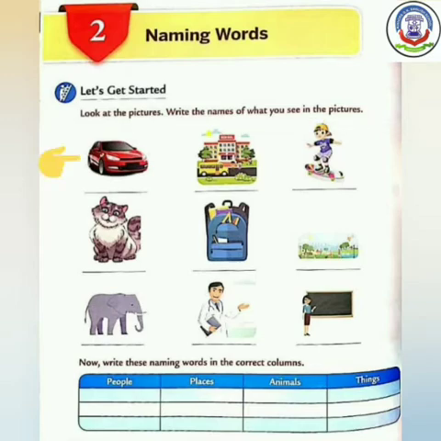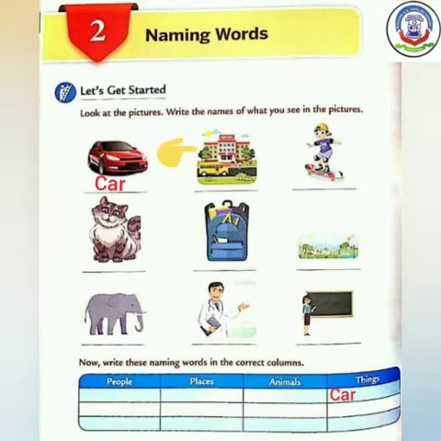Now see the first picture. Which picture is this? Yes, this is the picture of a car. Car is a thing. So we have to write the spelling of a car, C-A-R, car, in the column of things.